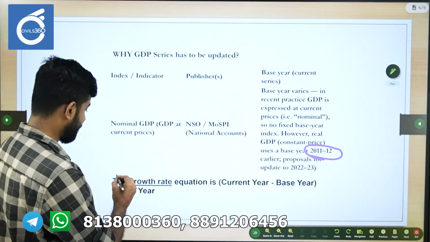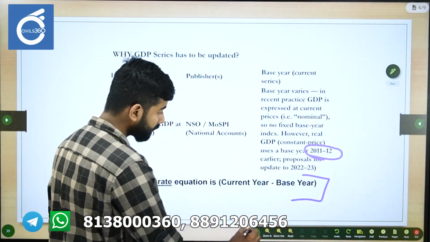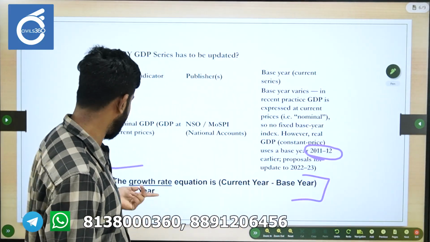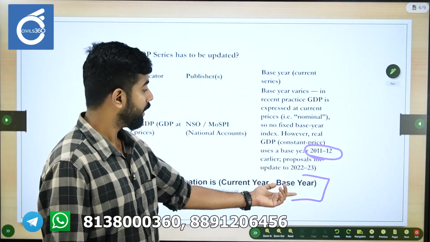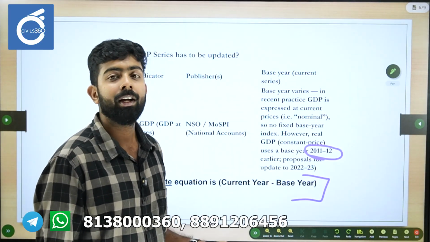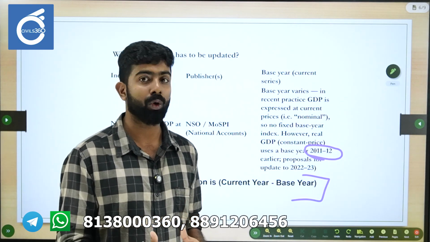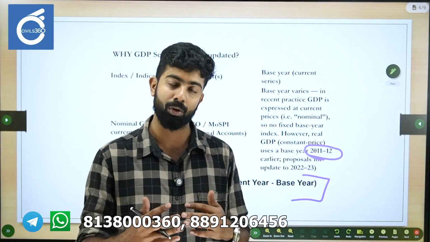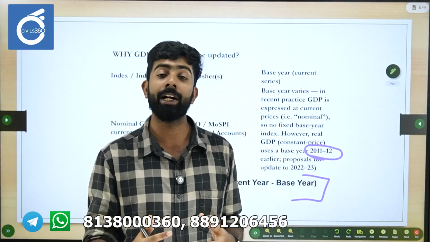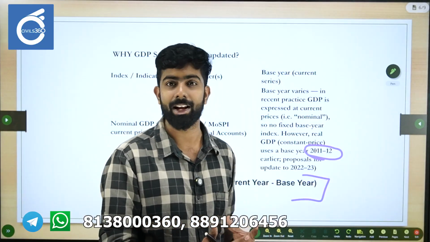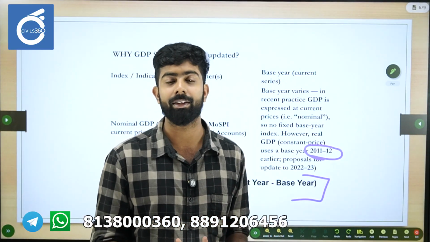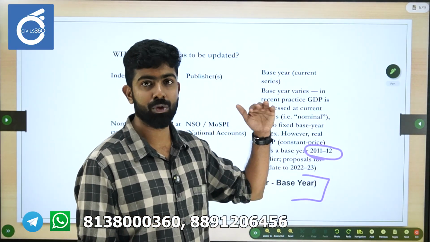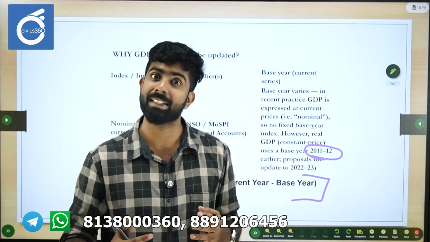So this is the issue, right? The growth rate equation for any particular variable is the current year's value minus the base year value, divided by the base year value, into 100. So if you use a base year that is far behind, it does not really capture the growth. Whatever value you take, GDP, inflation, most probably it will grow after a period of time. We need to know how much it has grown recently, we need the latest information. So that is why the IMF said that using 2011-2012 as your reference point does not really make sense.